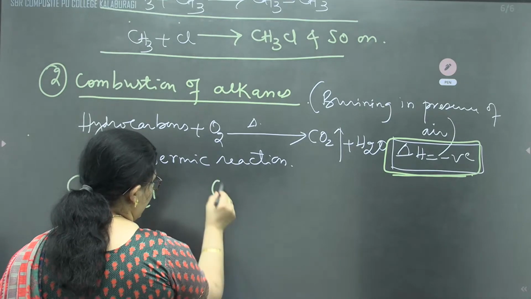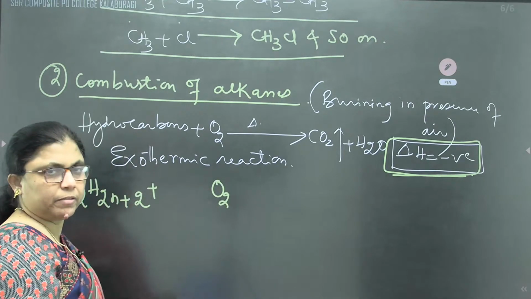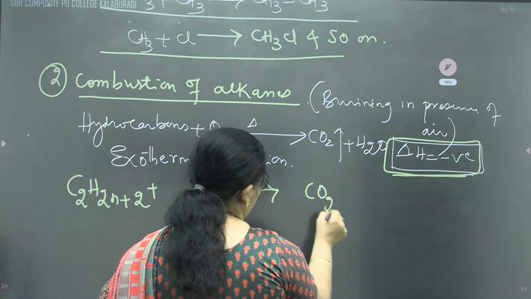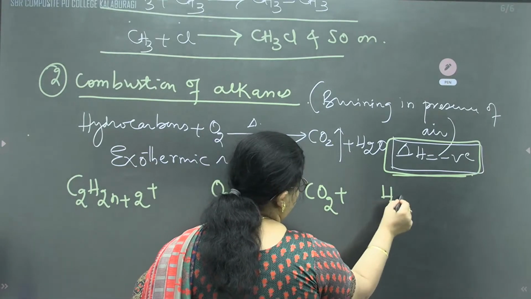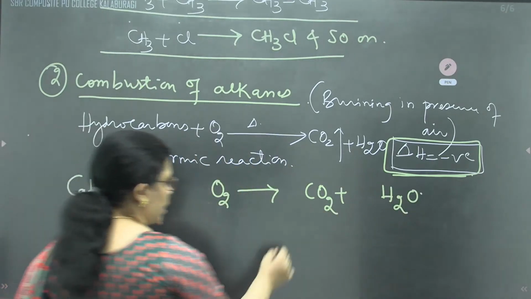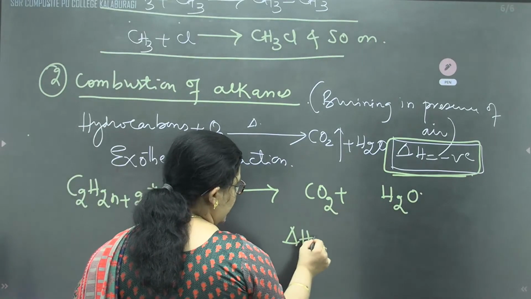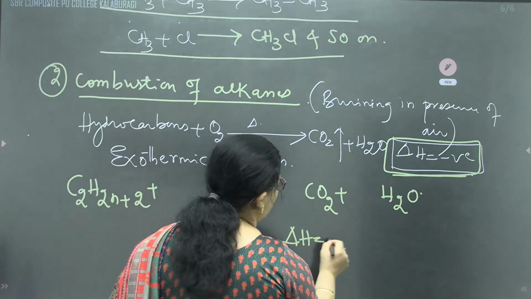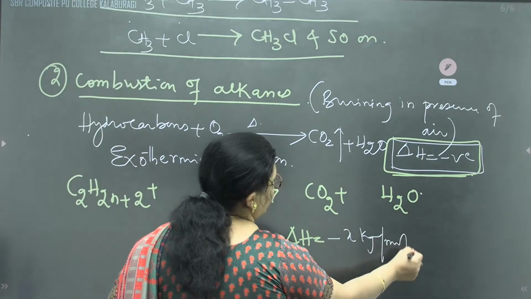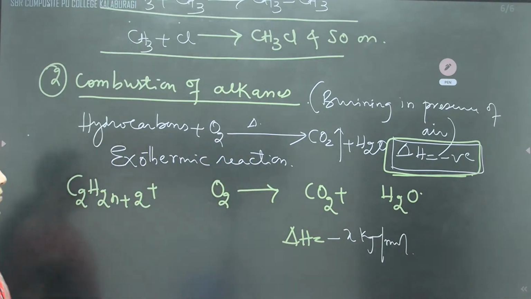On combustion, later we'll balance the equation, that's why I'm leaving space. It is converted into carbon dioxide and water, and the amount of heat energy released is minus x kilojoule per mole. X will be different for different hydrocarbons.